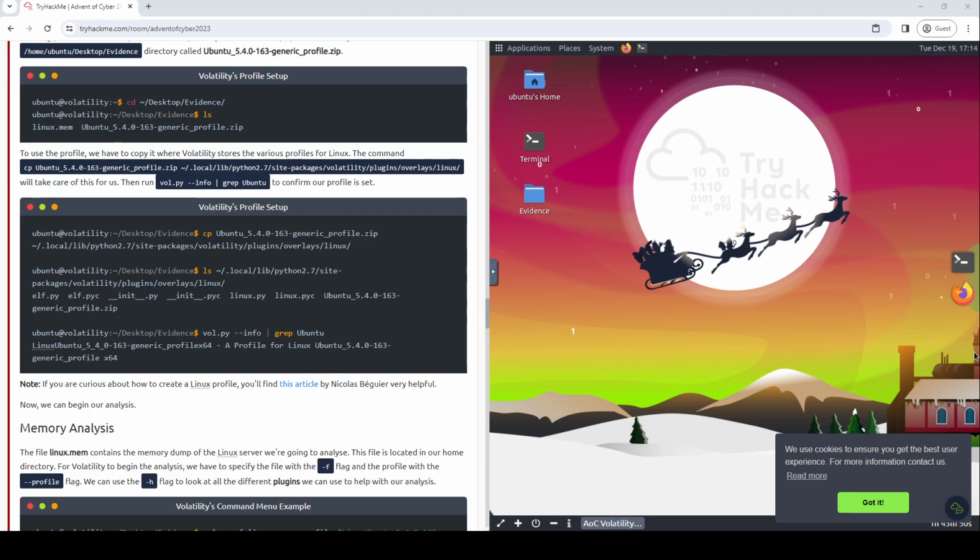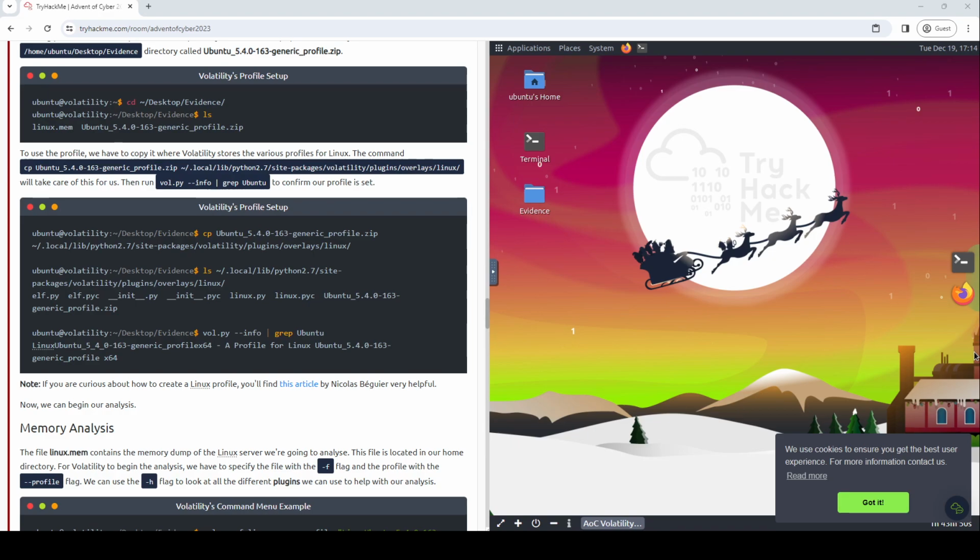But let's see, we should get just a prompt back when doing this. cp: cannot stat 'Ubuntu_5.4.0-163_generic_profile.zip': No such file or directory. Fair enough. I didn't move to the correct folder yet, so we'll cd Desktop/Evidence, with a capital letter, then the Ubuntu at volatility folder. And now we copy it.